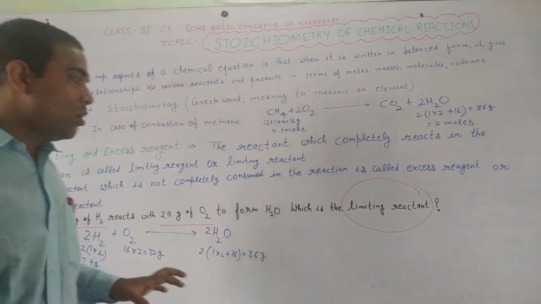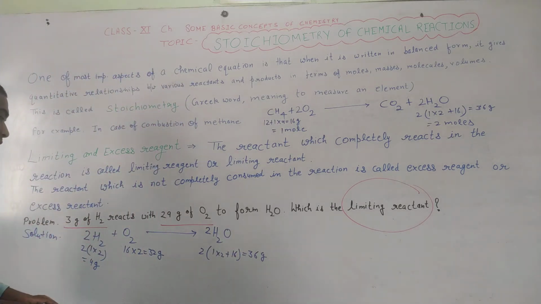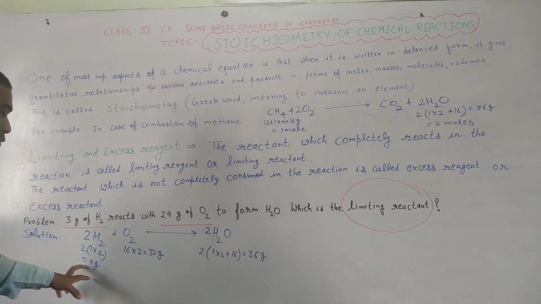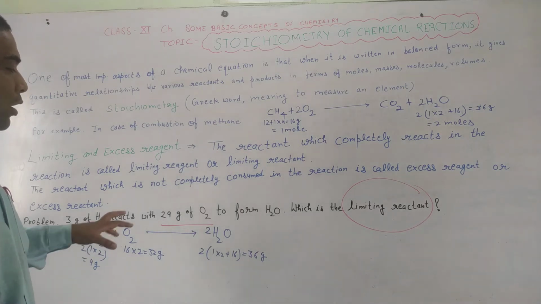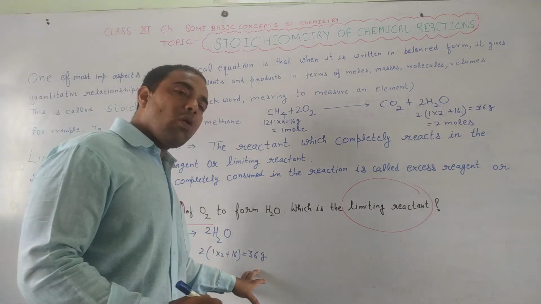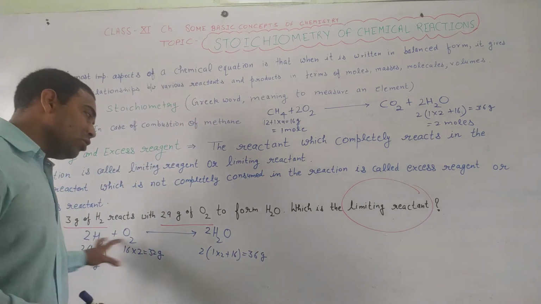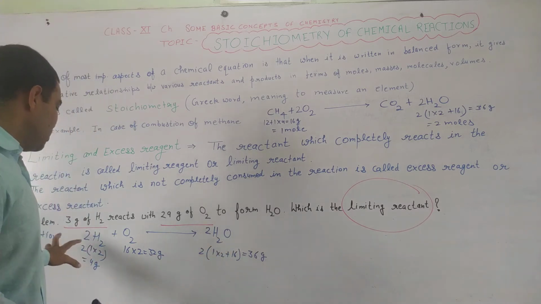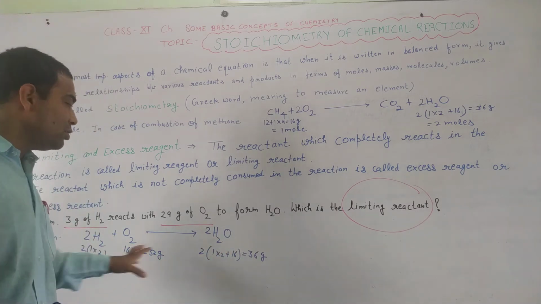Now, what is given to us? 4 gram of hydrogen will produce 36 gram of water. 2 moles of hydrogen, 2 moles of water. It means equal numbers of moles are present for hydrogen and water.